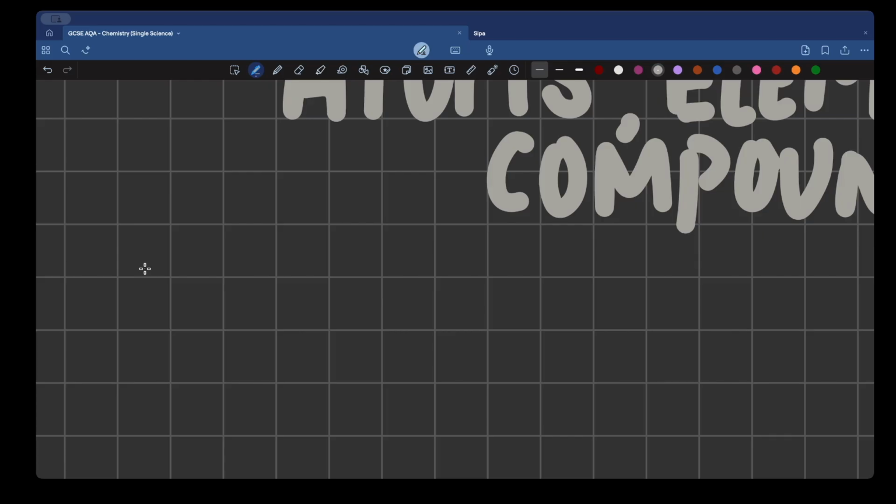So, the very first thing that I want to do is let's talk about atoms. What exactly is an atom now? The definition of an atom is important because the examiner can ask you for the definition for either 1 mark or it can show up as a 2 mark question, and it has also previously shown up in the past papers multiple times. So, what exactly is an atom?